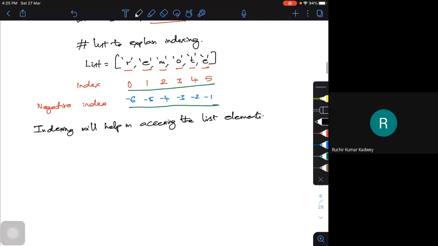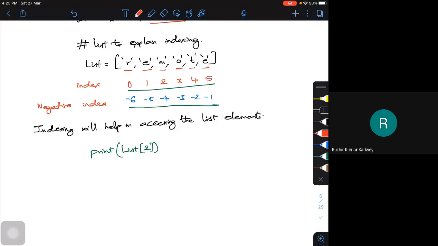Already I have created the list. What I will do is write something like print, with the list, and within my square brackets I tell 2. The moment I give this, the indexing will go and search. In the list, REMOTE is there, so I have 6 elements.